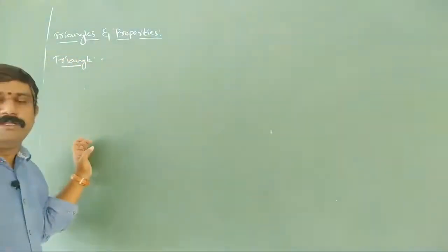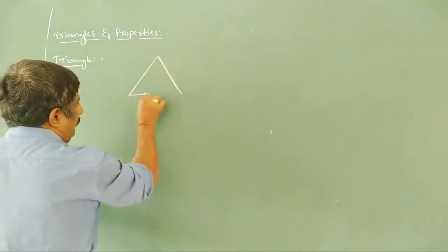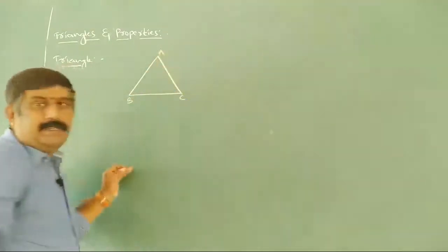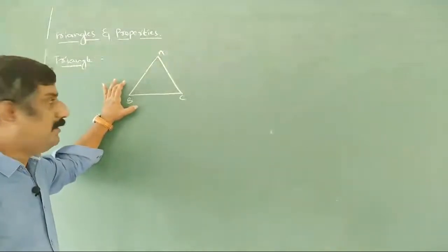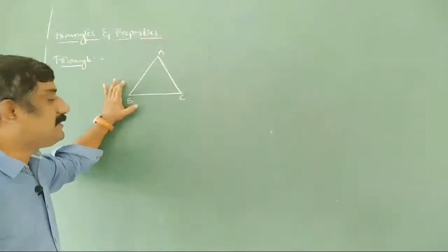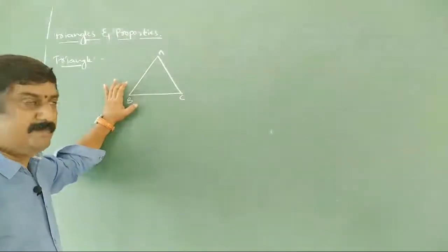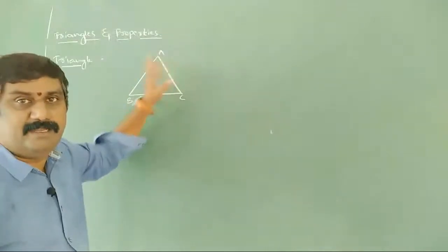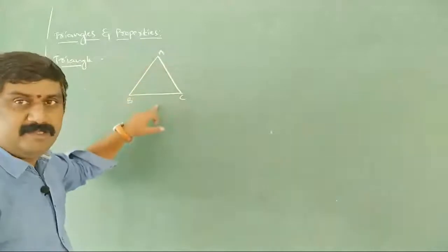Generally, we all know how the triangle is going to be. Just if I am drawing a triangle, it's a triangle. If you observe this triangle, we can give the definition very easily. What it is, with which it is forming here. It is forming with the three line segments. AB is a line segment, BC is a line segment, CA is a line segment. AB, BC, CA, three line segments.